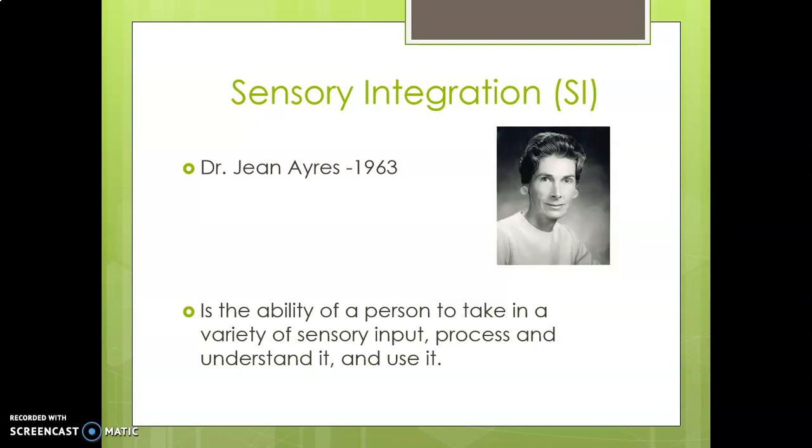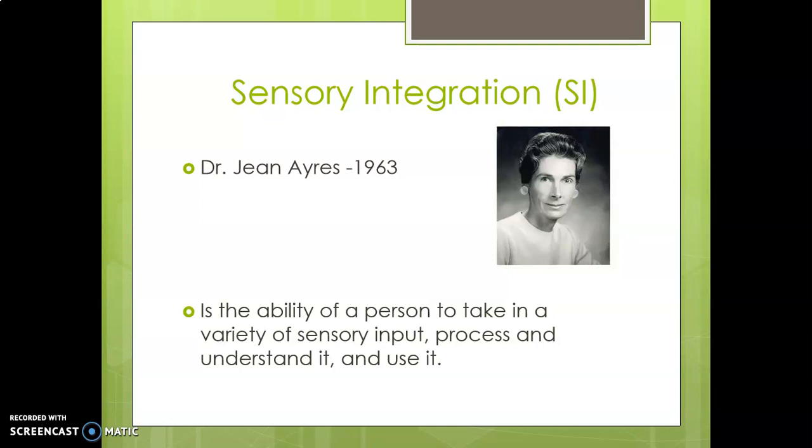My visual apparatus, that is my eye, is able to see the laptop which I'm using, and the PowerPoint presentation which I'm using, the color of the presentation, the photo of Jean Ayres, and I'm able to hear the sound of the fan which is revolving. So all this in the same moment, in every second, a microsecond, we are flooded. Every human being is flooded with a lot of sensations.